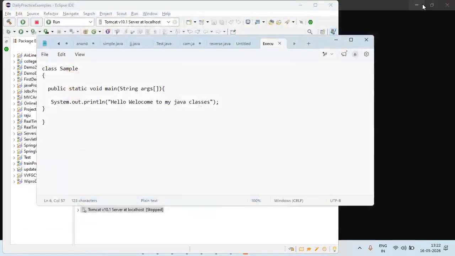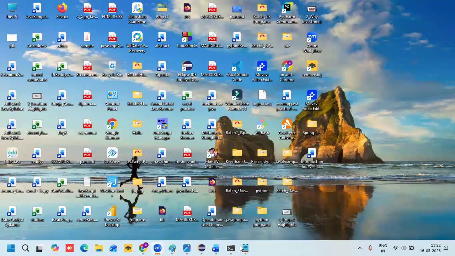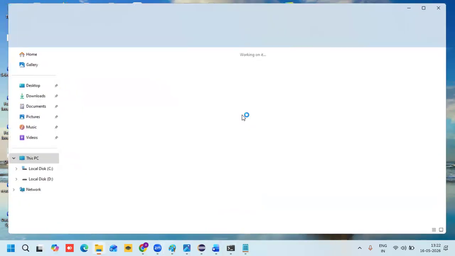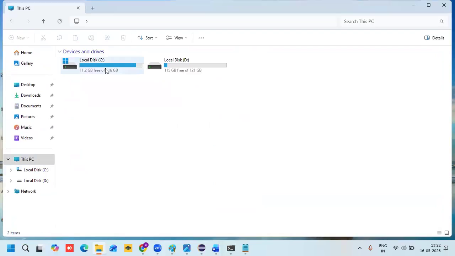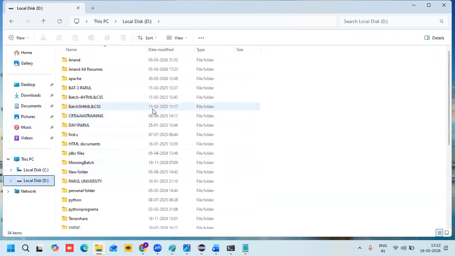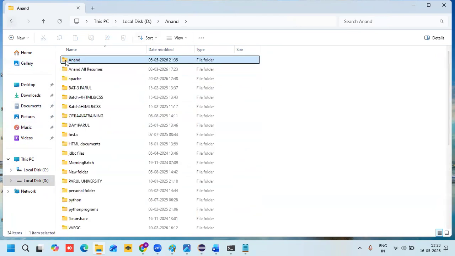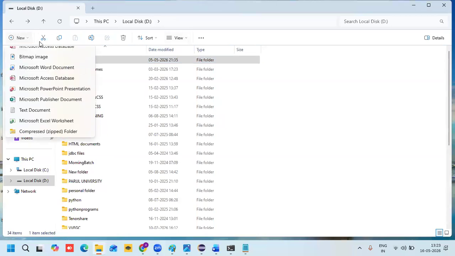Otherwise, let me tell you a very simple process. We can search like this, but by default it is stored somewhere. We can search in this way also. Let me do one thing, very simple. Let me create my new file. Let me take a new folder here.